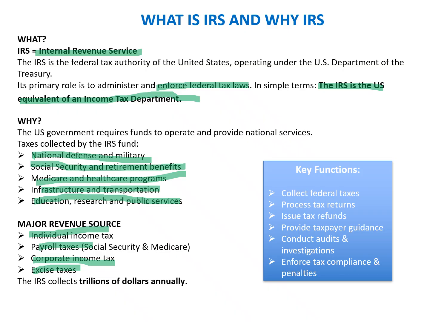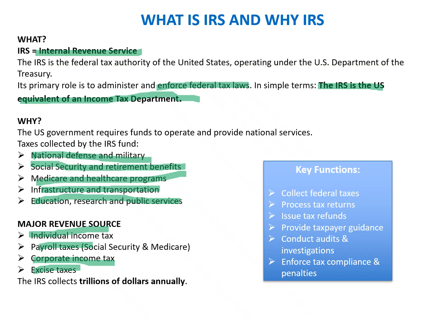When we talk about the key functions of the IRS, the key function is to collect federal taxes, process tax returns, issue tax refunds, provide taxpayer guidance, conduct audits and investigations, and ensure that whatever has been collected is properly utilized, along with enforcement, tax compliance and penalties. Typically, all the functions required to be performed by any tax jurisdiction are managed by the IRS at the federal level.